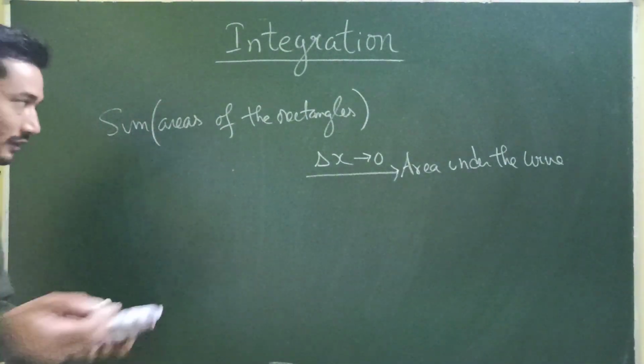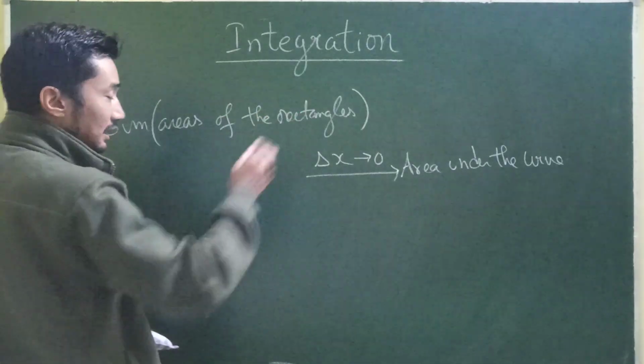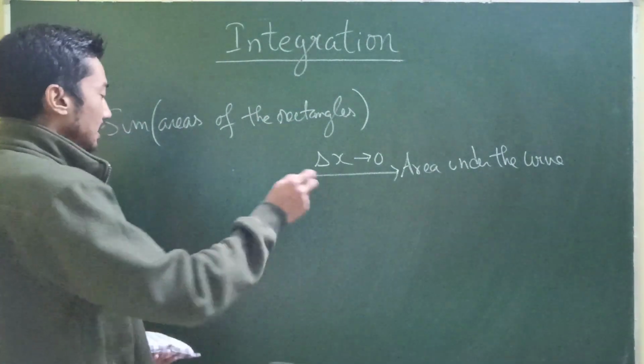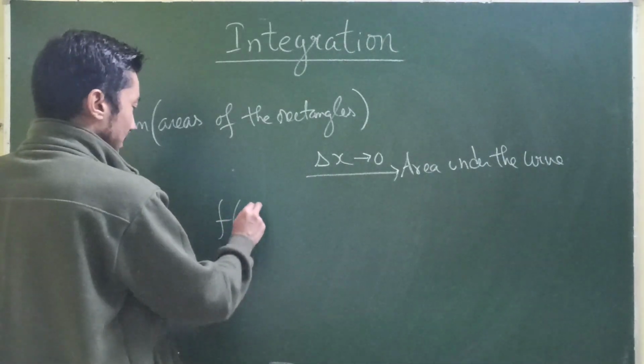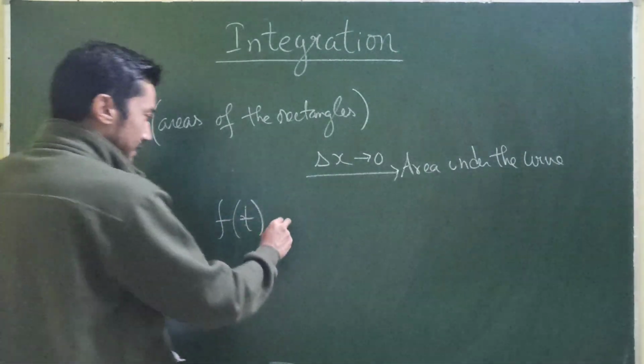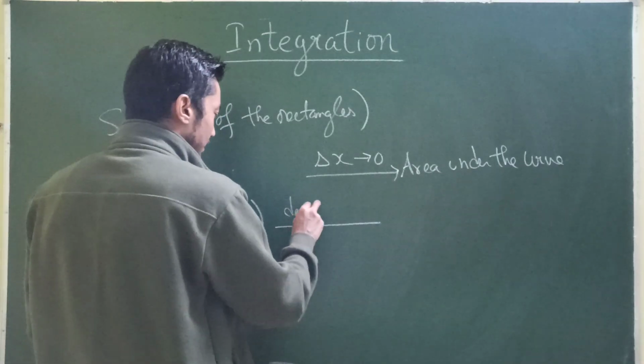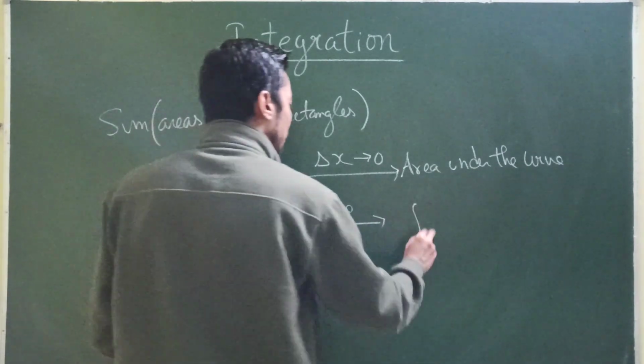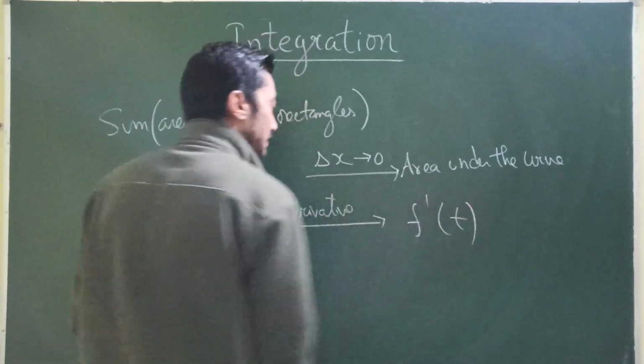Now, since differentiation is the reverse process of integration, if we have a function f of t, then its derivative will give me f dash of t.